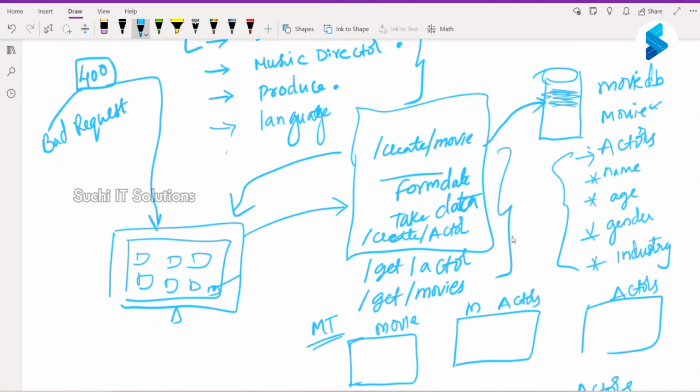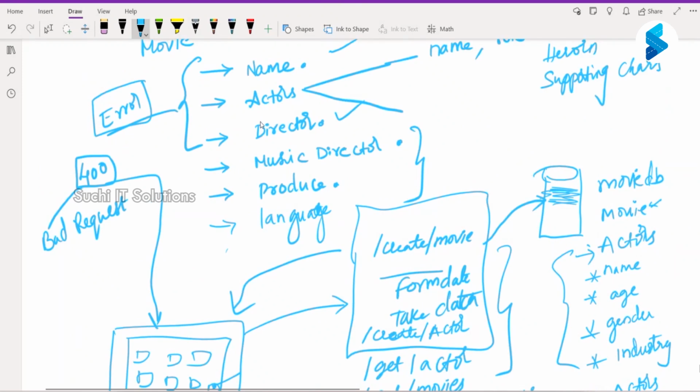Yes, sir. Now, quickly write an HTML page which takes all of these inputs. How should the HTML form look like? Quickly write an HTML.